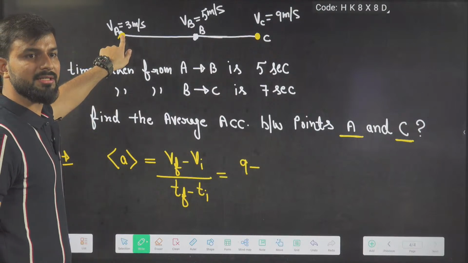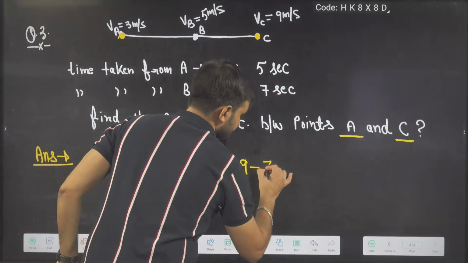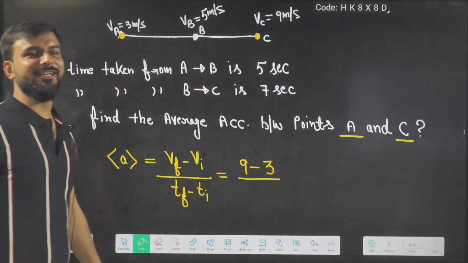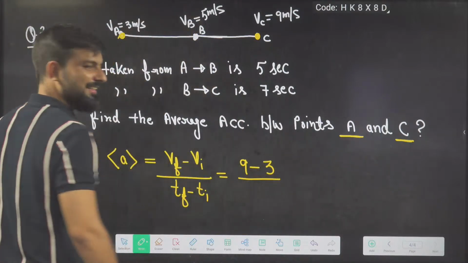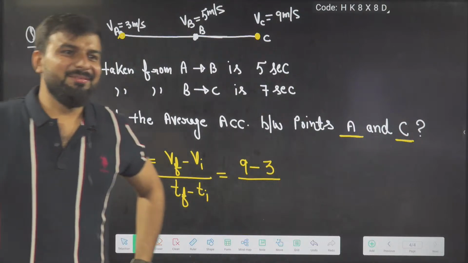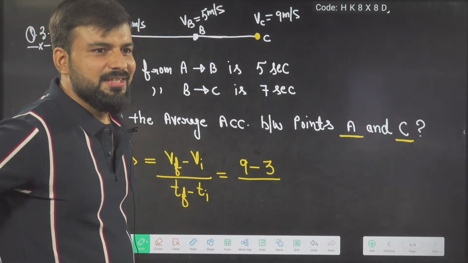V initial how much? 3. Very good. And T final. Now tell me what is the T final? Now the fun begins. Now tell me what is the T final here?